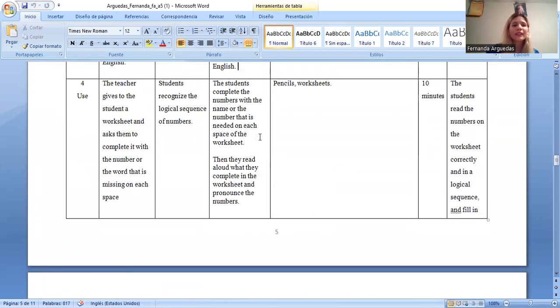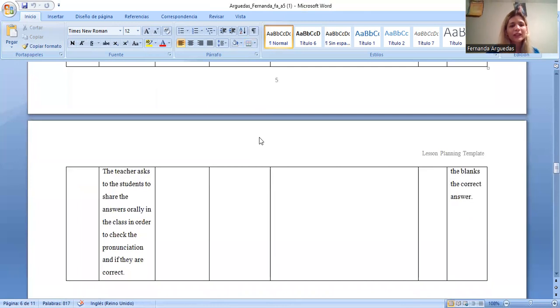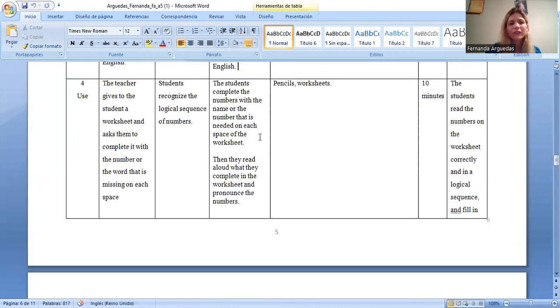In the use stage, the teacher gives the students a worksheet and asks them to complete it with the number or the word that is missing in each space. And then the teacher asks the students to share the answers orally in class in order to check the pronunciation and if the answers are correct. The aim for this is that the students recognize the logical sequence of the numbers, and the activities that the students will do are